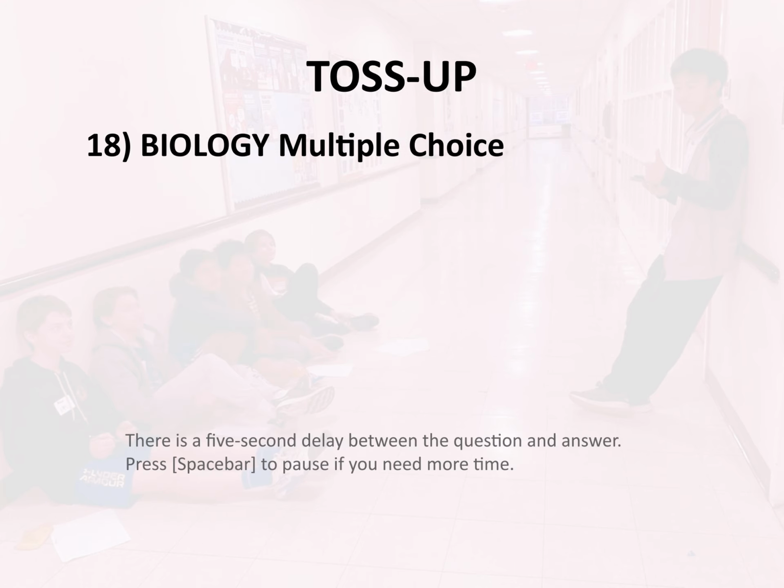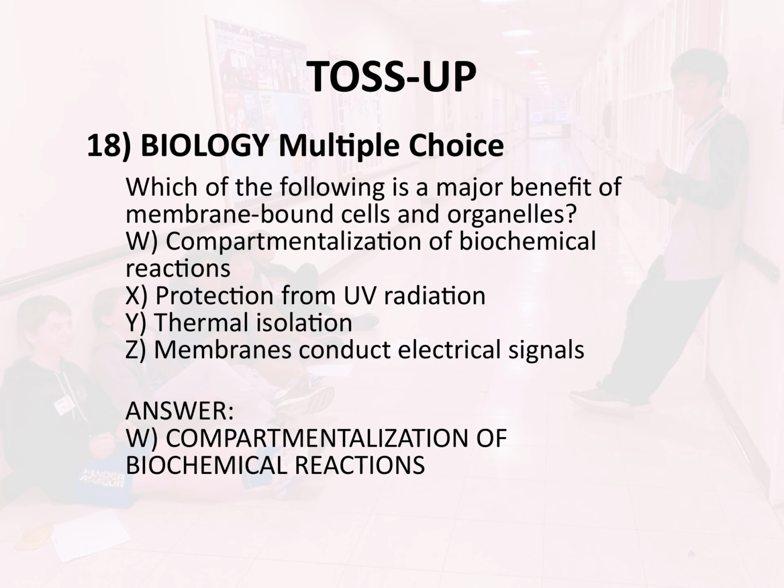Toss-up, 18. Biology. Multiple choice. Which of the following is a major benefit of membrane-bound cells and organelles? W. Compartmentalization of biochemical reactions, X. Protection from UV radiation. Y. Thermal isolation. Z. Membranes conduct electrical signals. Answer. W. Compartmentalization of biochemical reactions.